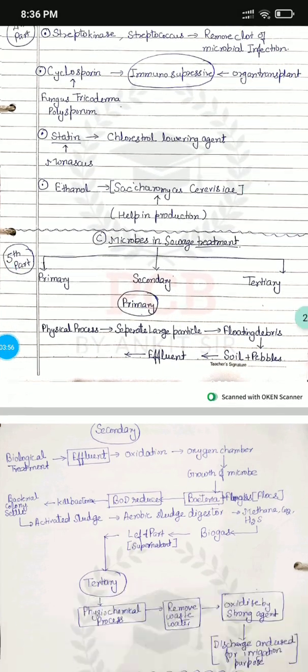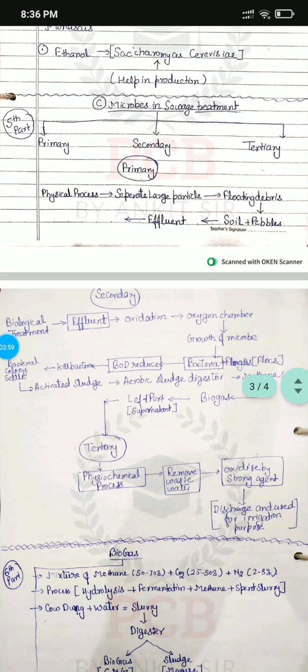Now, microbes in sewage treatment. Sewage treatment is done by three methods: primary, secondary, and tertiary. So I have made a very easy flowchart here.